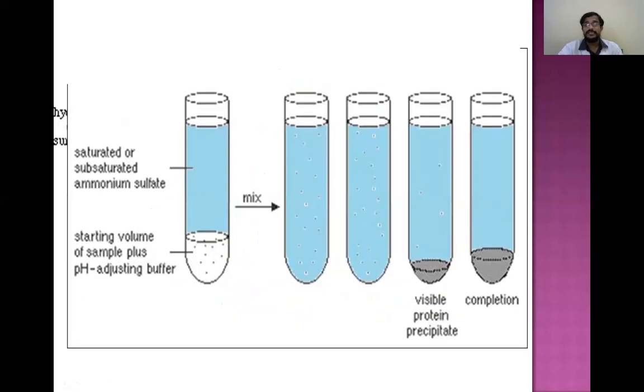So when, by adding any agent, there is a change in the charge of the protein, or any breakage of the shell of hydration, that leads to the precipitation of the protein. So this precipitation is an important property of the protein by which we can identify the proteins.